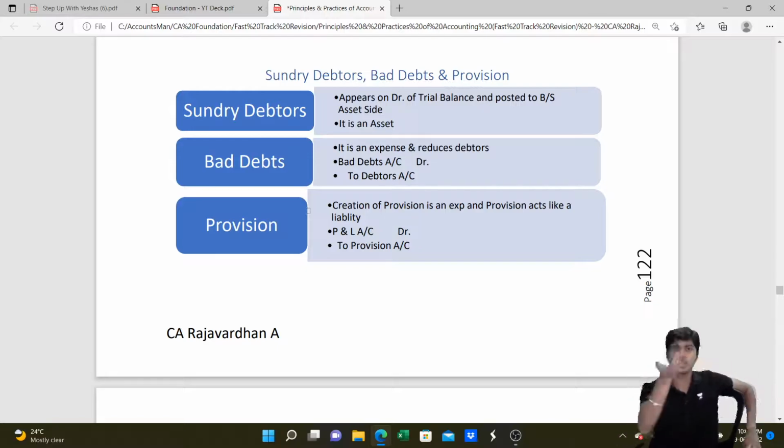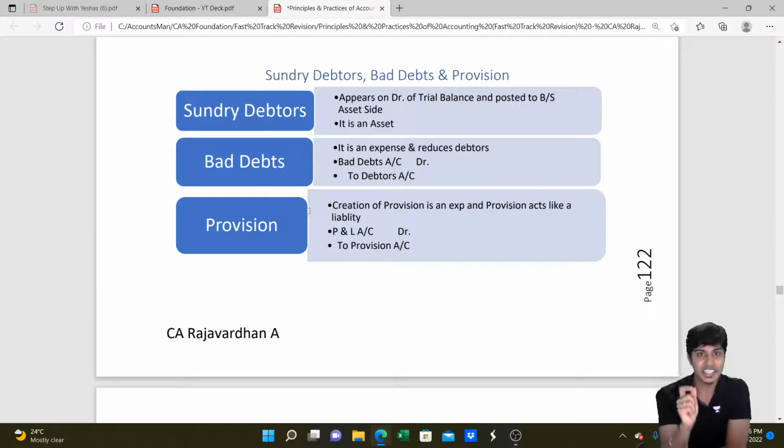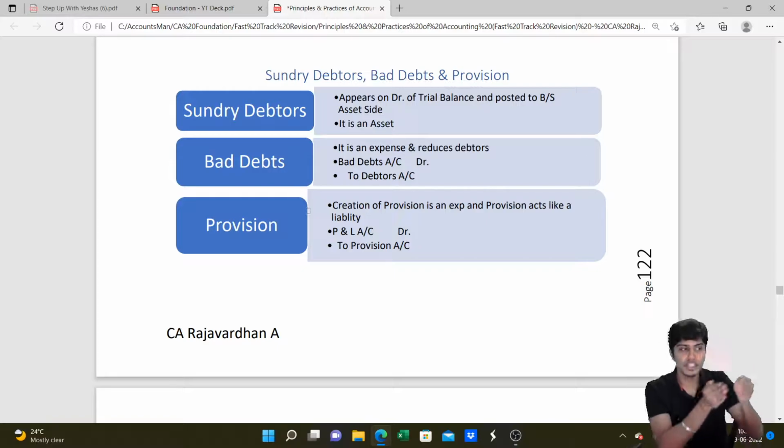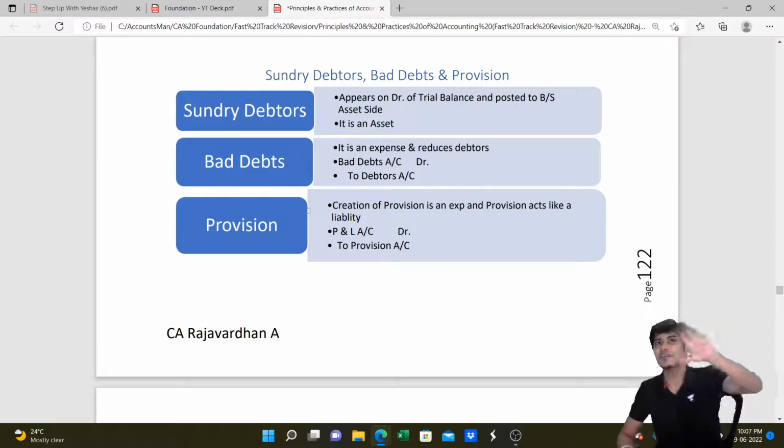What about additional provision, or when they give provision in adjustment? That's the interesting part. Whenever they give provision in the adjustments, then what to do? Pretty simple. Whatever comes in adjustment is the total, correct provision amount. So check what is the existing provision. Assume that in the trial balance provision is 1000. In adjustment, provision is 1500. So provision is already there for 1000 rupees. Adjustment says provision needs to be maintained at 1500. So 1000 is there, 1500 should be there. So what does it mean? Provision needs to be increased by 500.